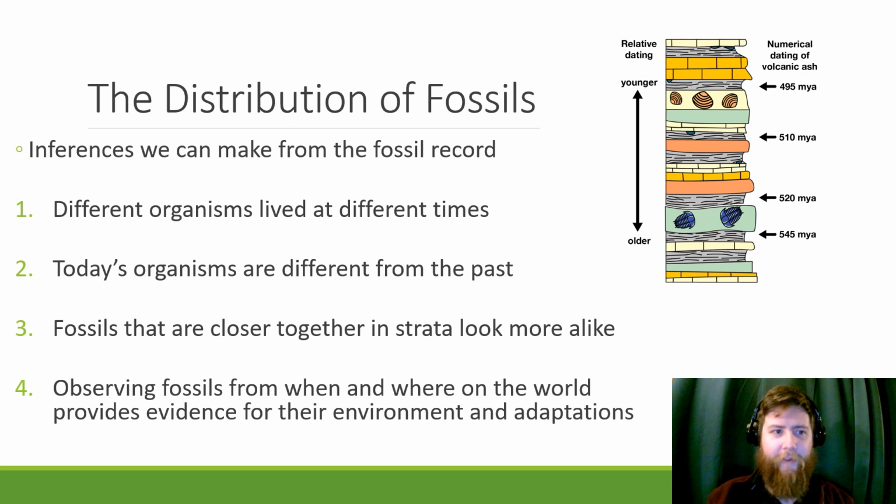All right, the distribution of fossils. From the fossil record, we can make the following educated statements. The first is that different organisms lived at different times. These horseshoe crabs here and these shellfish here lived at different times. Today's organisms are different from those that lived in the past. Fossils that are closer together in strata look more alike. And observing fossils from around the world provides evidence for their environment at the time and the adaptations that arose because of it.